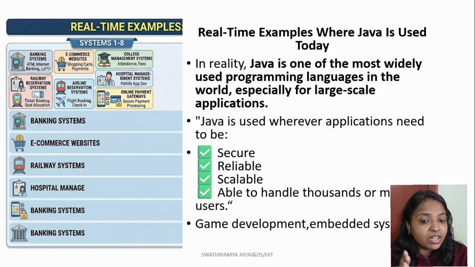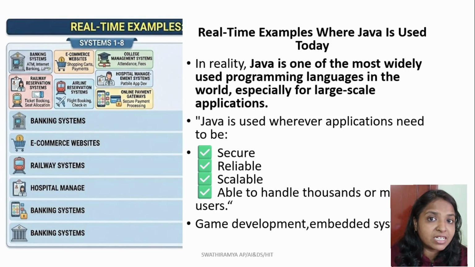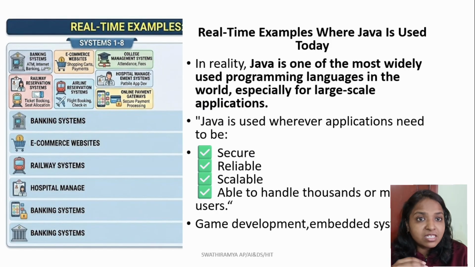This is one of the reasons why Java has been widely used in enterprises and banking applications. Wherever we need to handle a large number of customers, or millions of customers, simultaneously, there will be Java. So this is the main reason Java still exists now.